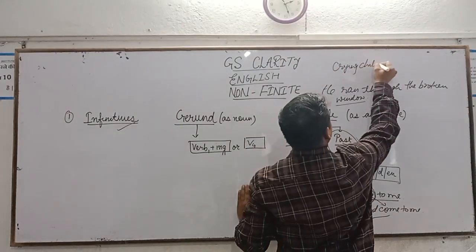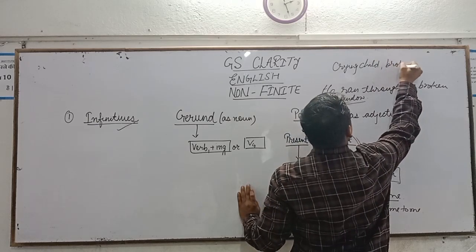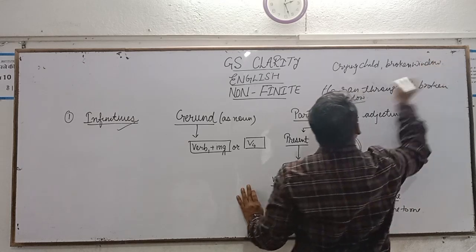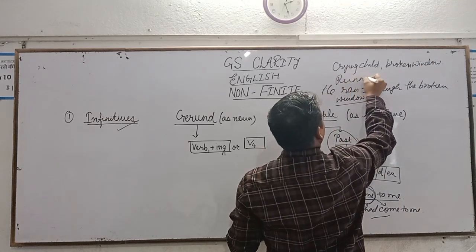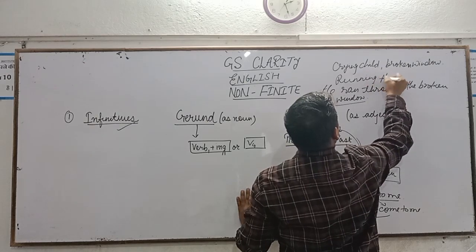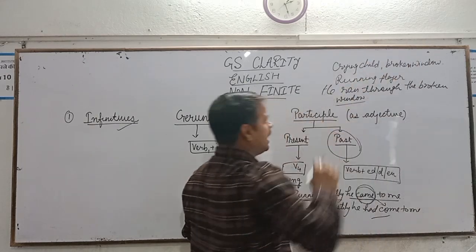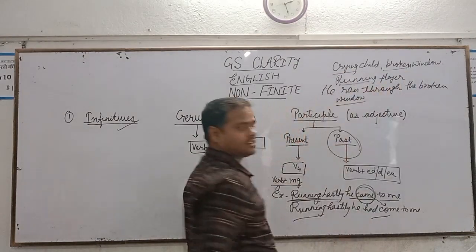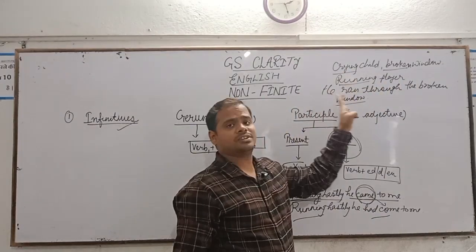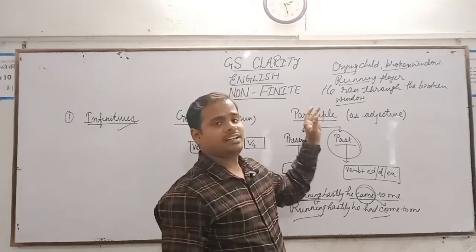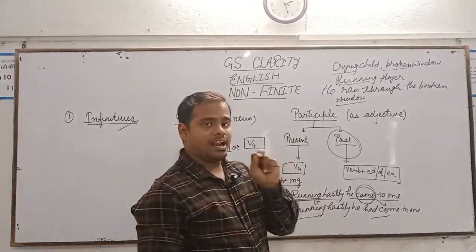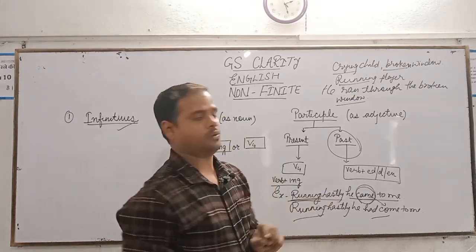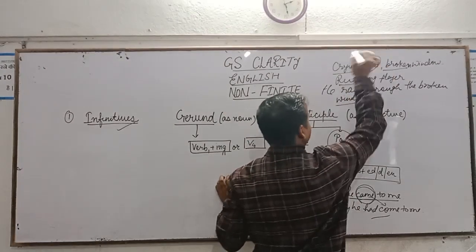Crying child. Broken window. Running player. How can we identify that these words, crying, broken, running, are working as adjectives? See, an adjective is a word that qualifies a noun or pronoun, or adds something to a noun or pronoun. Here we have child. What is this? This is a noun.